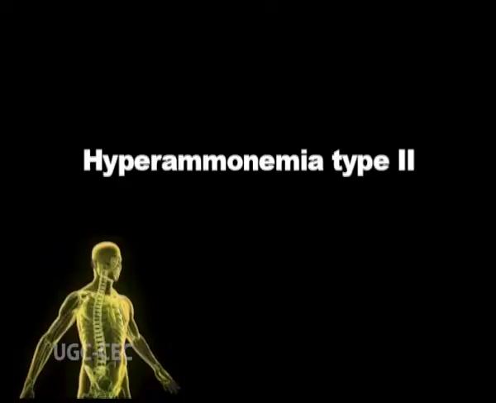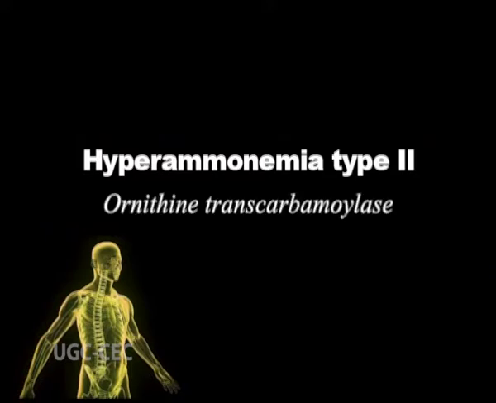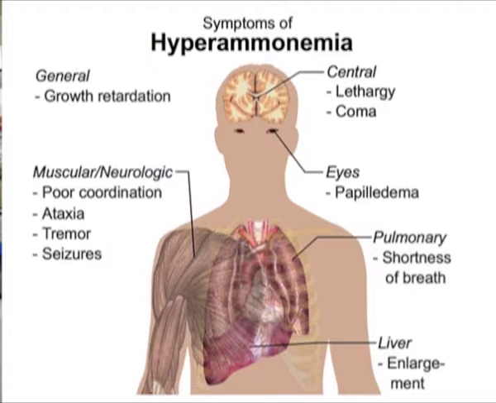2. Hyperammonemia type 2. A deficiency of ornithine transcarbamylase enzyme produces an X-linked recessive disorder caused by a number of different mutations in the ornithine transcarbamylase gene. Males are generally more seriously affected than females, as females are heterozygotes.